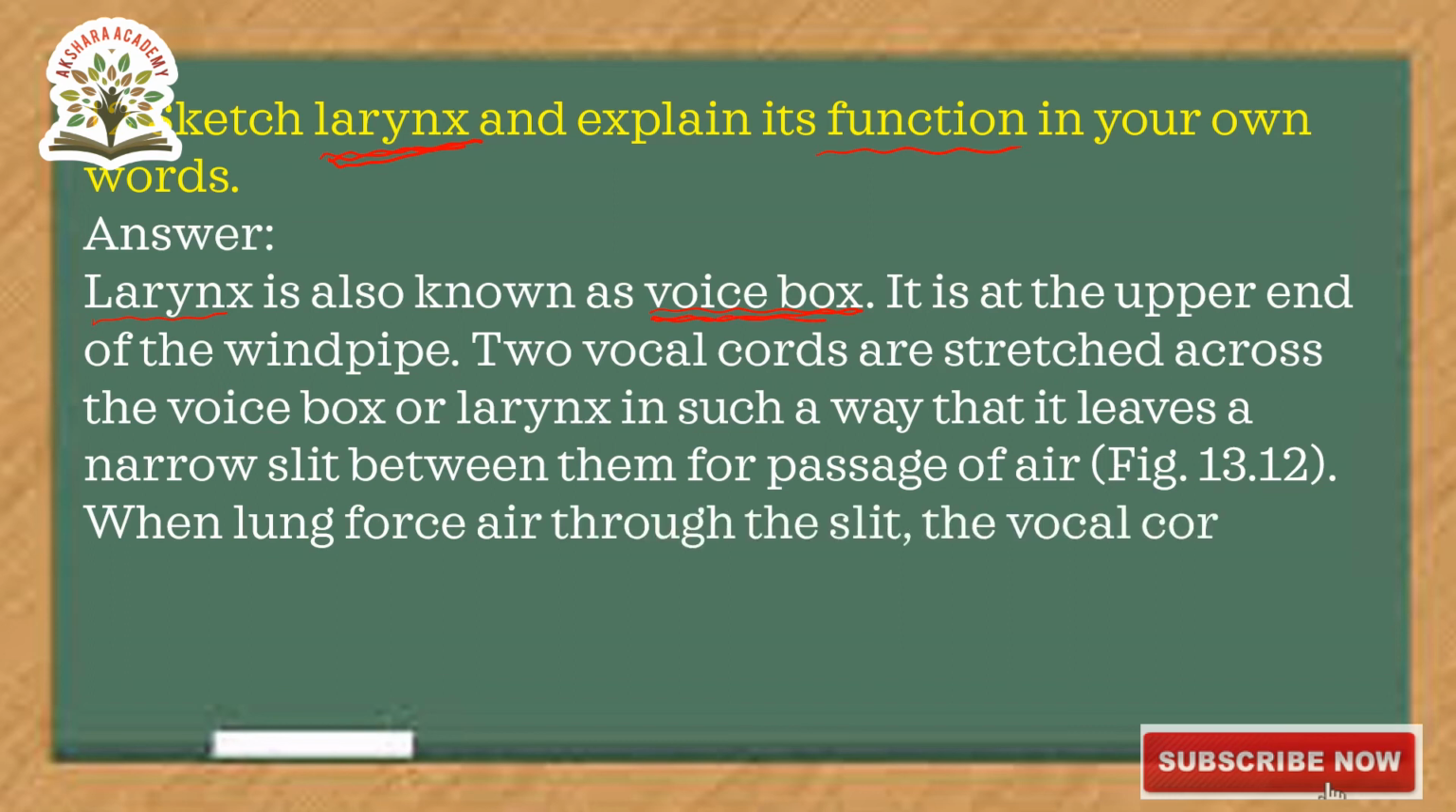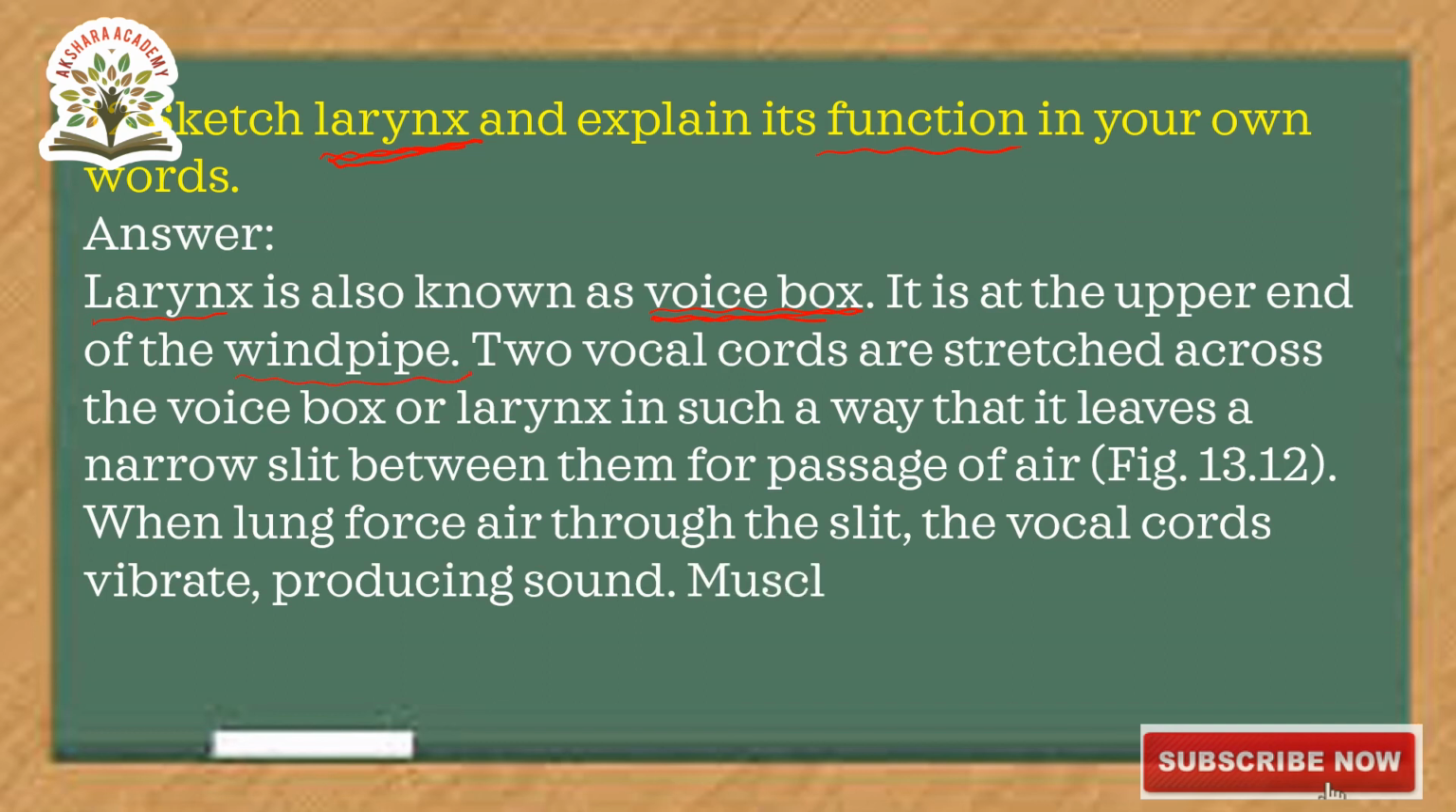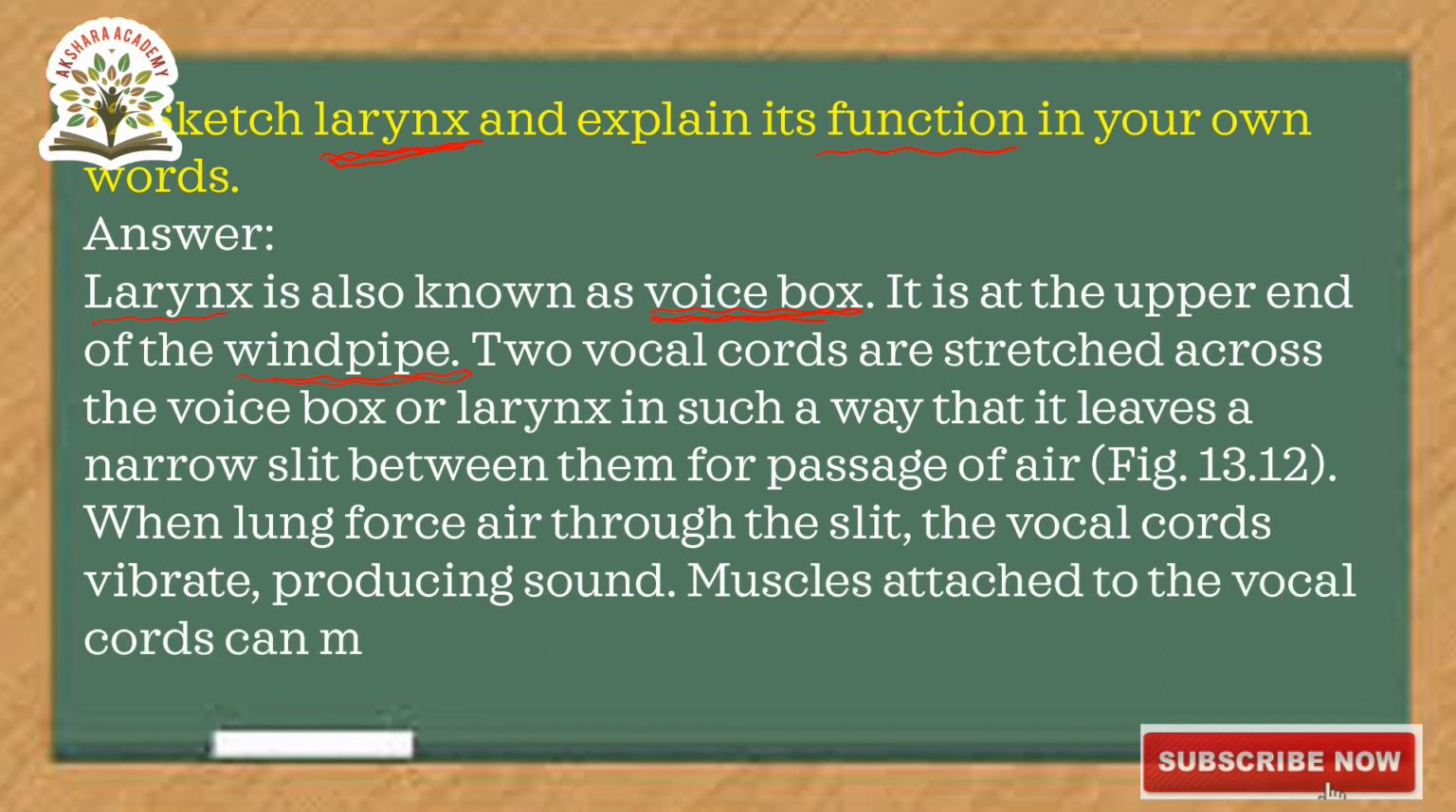It is at the upper end of the windpipe. Two vocal cords are stretched across the voice box or larynx in such a way that it leaves a narrow slit between them for passage of air. Why? Because for sound, a material medium is necessary. Here air acts as a medium. When the lungs force air through the slit, the vocal cords vibrate, then it produces sound. Muscles attached to the vocal cords can make the cords tight or loose.